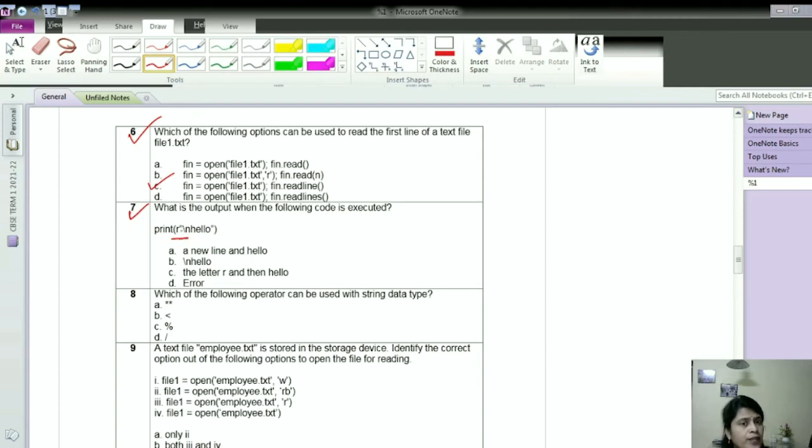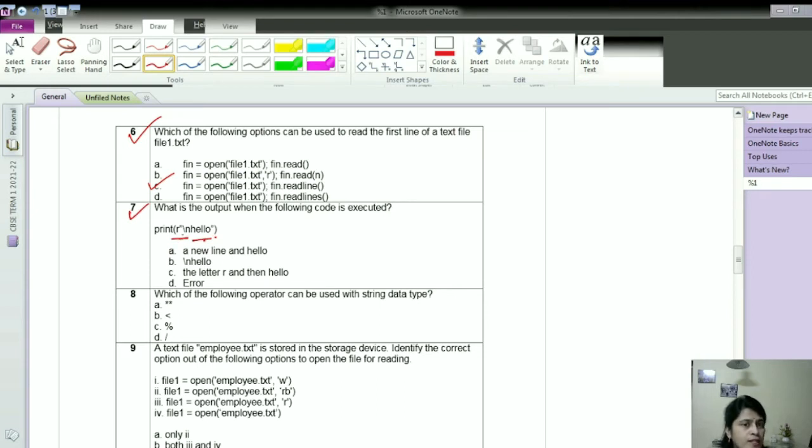So if we don't use R over here, what will happen? That hello will be printed in the new line. But with R, whatever content is written inside the enclosing quotes will be treated as a raw string.